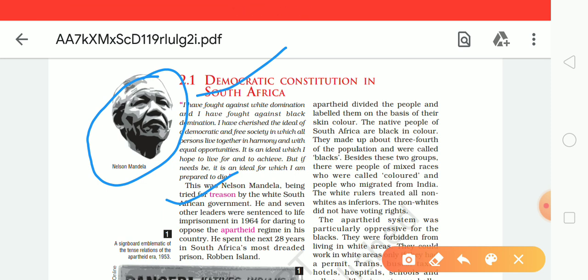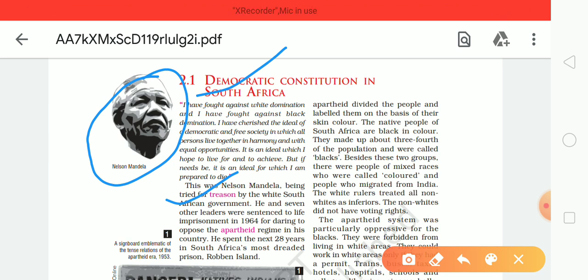Students, treason means Rajdrah in Hindi. If somebody does anything against the nation, it is known as treason, the criminal act of causing harm to your country.